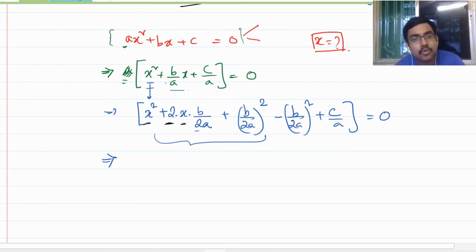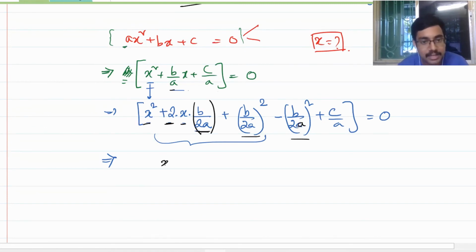The moment you write 2 here, you have to produce a 2 here. So this term becomes b by 2a. Now to complete the square, you need to add b by 2a whole square, isn't it so? The moment you add it, it was not there, so you need to subtract it as well. Are you getting my point? Everybody, did you get it?